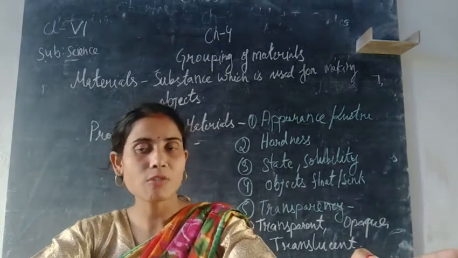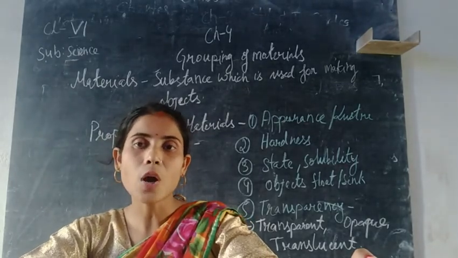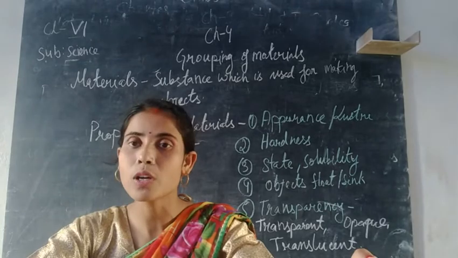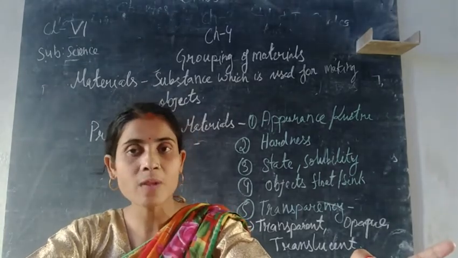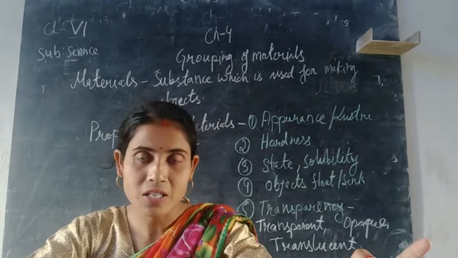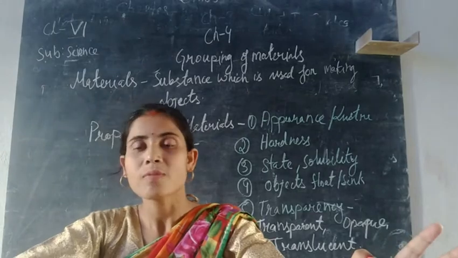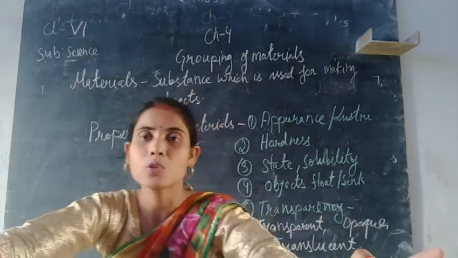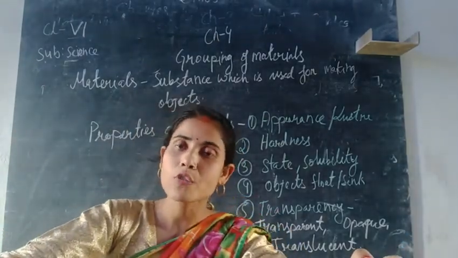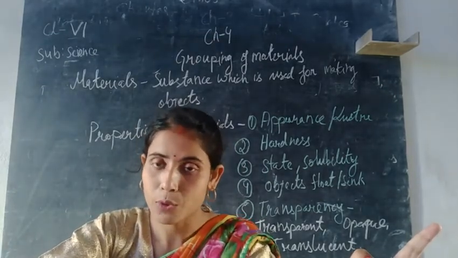Then why is classification of material done? Classification of material is done in order to make the study of the objects easier and simpler for our convenience. That is why materials have been classified, because there are very different kinds of materials. If we put them in one group, we won't be able to study them or know them very nicely. So for that reason, materials are classified into different groups.